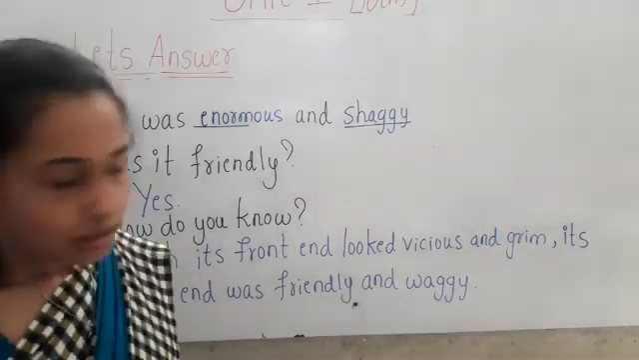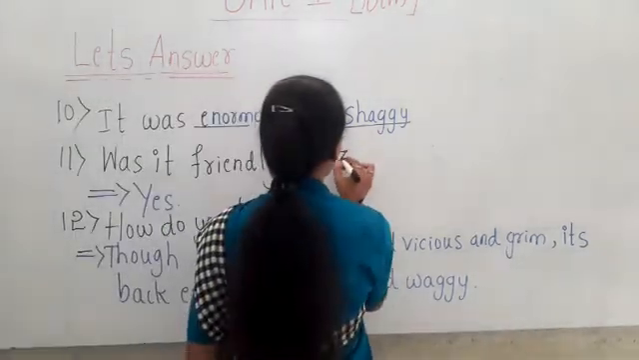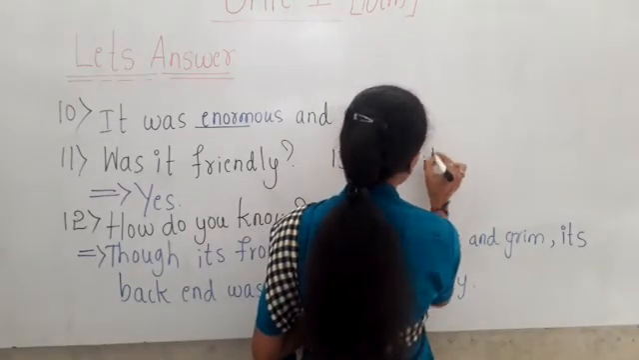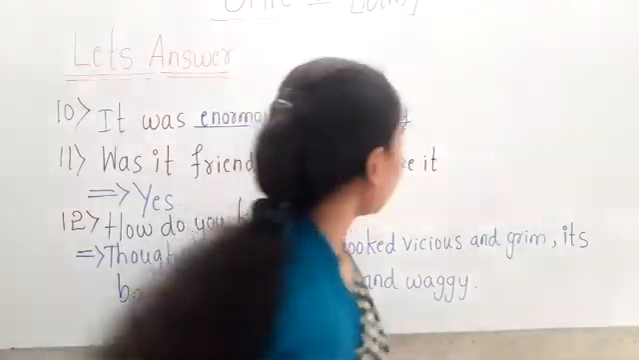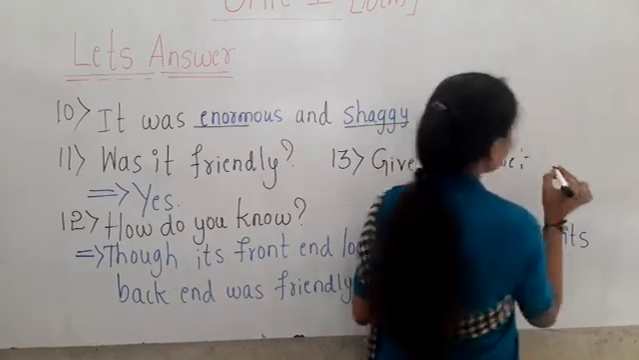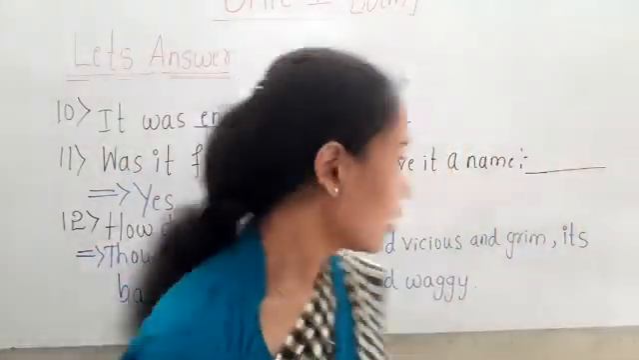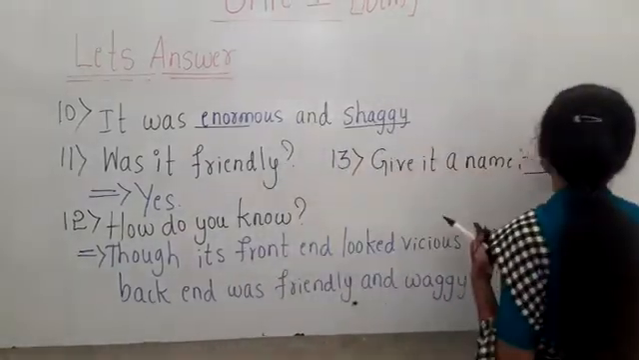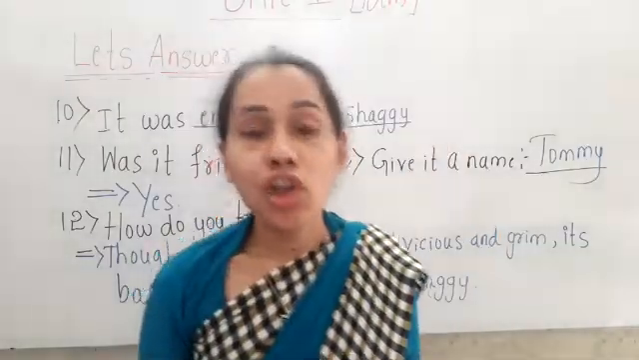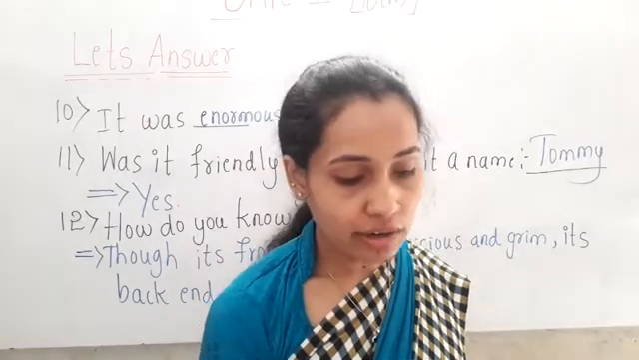Okay, children, the next question is 13th one, give it a name. So which name do you want to give this dog, children? You can write any name, by your choice. So now I am going to write Tommy for this dog. I am giving this dog the name Tommy. You can also give any name for this dog, children. Okay.